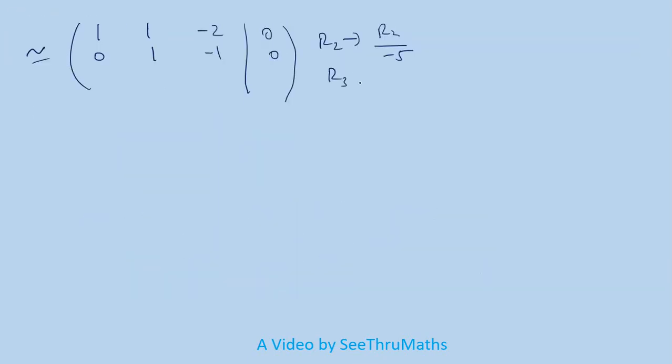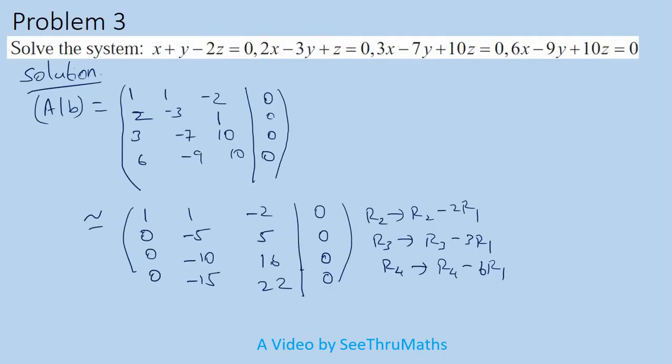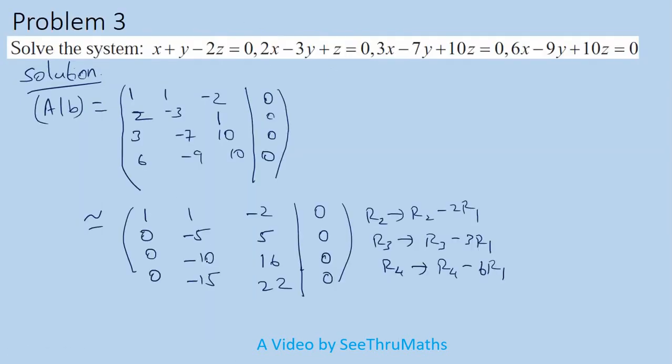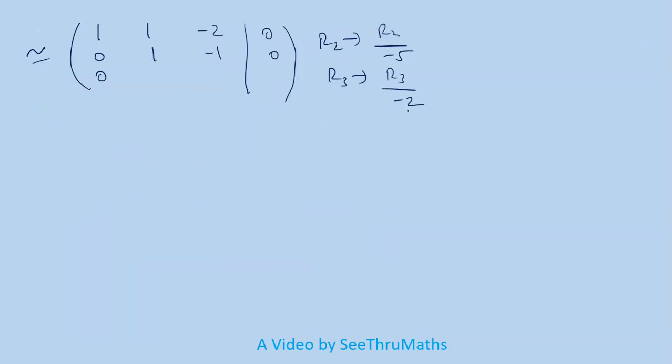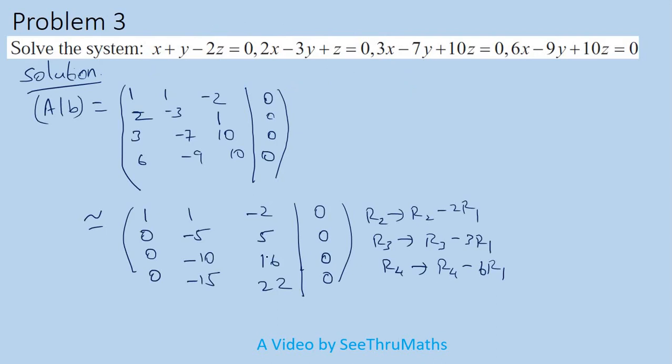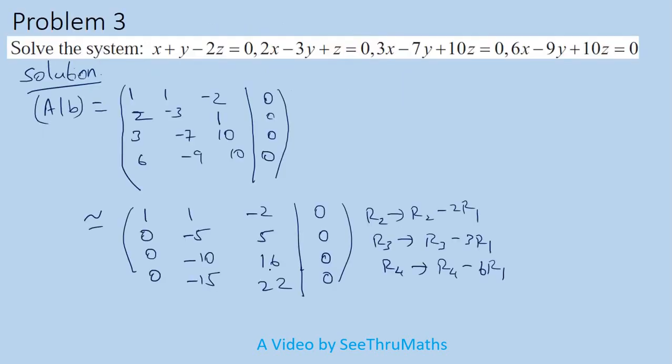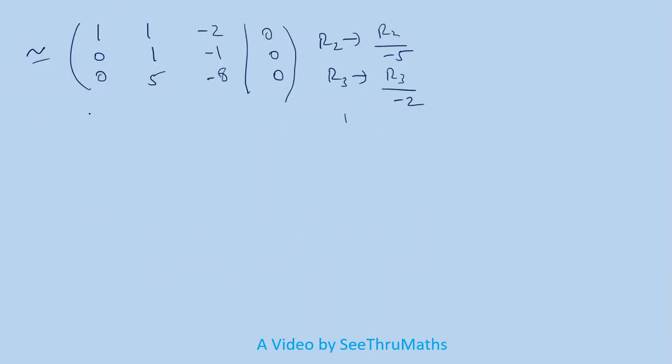Now row 3 replaced by row 3 divided by, see here, divided by minus 2 is better, so that this will become a positive number. So what will happen? This element will become 0. Minus 10 divided by minus 2 is plus 5. Now 16 divided by minus 2 is minus 8. And here 0. What is row 4? I think row 4 we are not going to make any change. So leave it. Directly write row 4 here: 0, minus 15, 22 and 0.